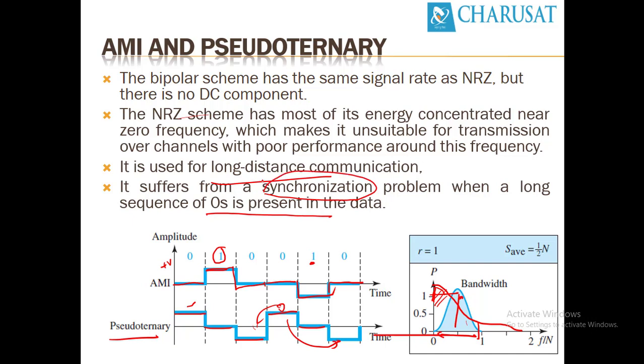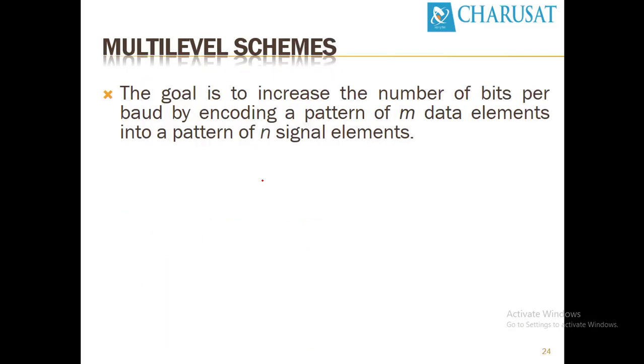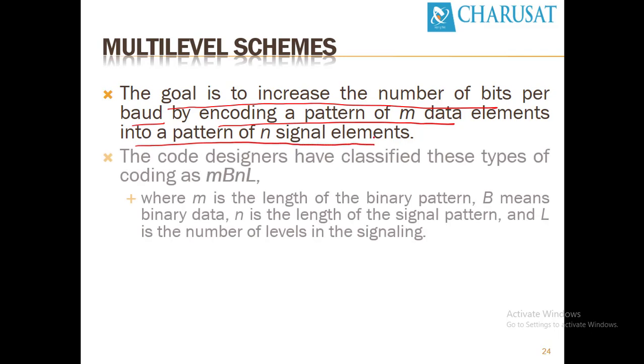The next method is multi-level schemes. The goal of data communication is to increase the number of bits per baud by encoding a pattern of M data elements into a pattern of N signal elements. That's why this is known as MBNL, where M is the length of the binary pattern, how many bits represent the binary data, B means binary data, N indicates the length of the signal pattern, and L indicates the number of levels in signaling.